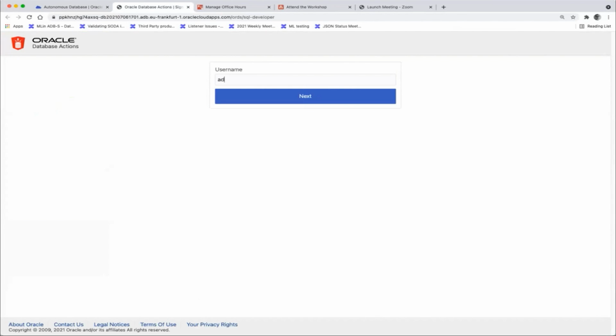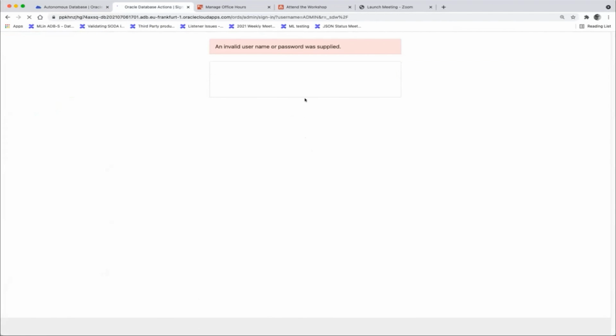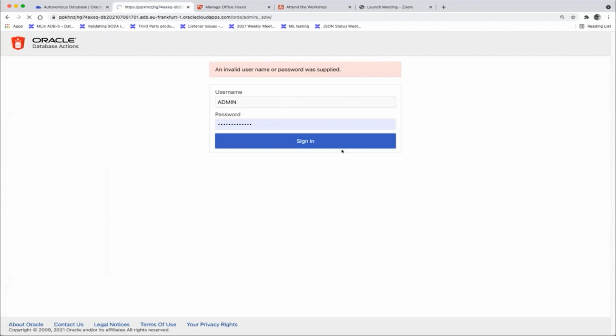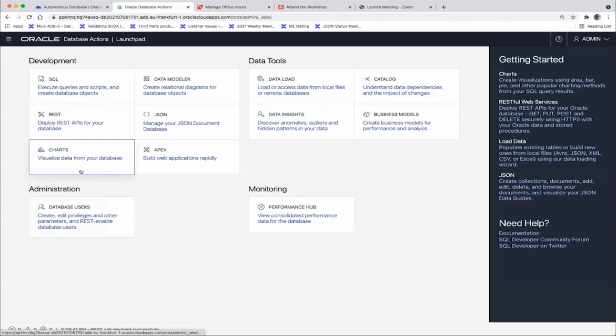So I need to log in. In that provisioning phase, it's asking you to provide a password for the admin user. Yeah, has to be uppercase. And now I'm logged in here. And there are different tiles depending on how you want to communicate with your database. So there is the SQL one to issue SQL queries. So I'm opening this here.